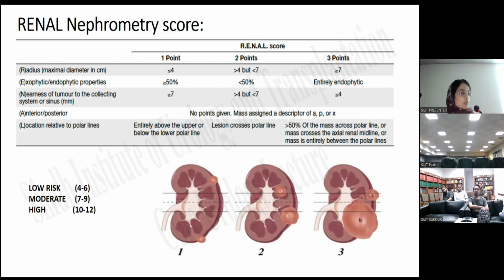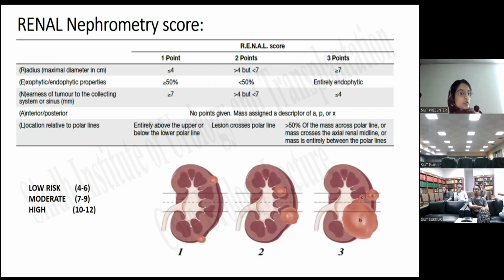This renal nephrometry score has 5 components: the radius, exophytic or endophytic properties based on the CT scan imaging, nearness of the tumor to the collecting system or the sinus, and anterior or posterior location relative to the polar lines.